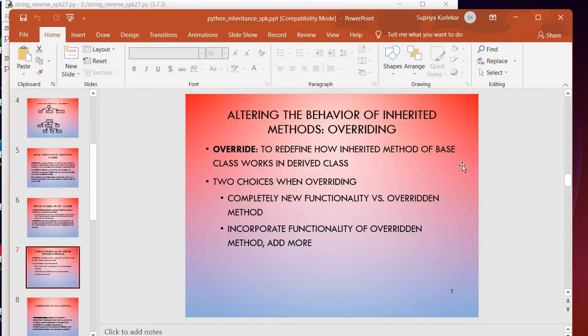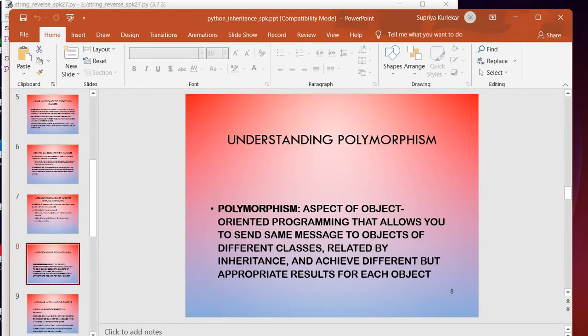Alternatively, the behavior of the particular one, that is, to redefine how an inherited method of a base class works in the derived class. There are two choices when overriding: completely new functionality versus the overridden method, and incorporating the functionality of the overridden method or adding more. So these are the two possibilities. Then the second feature associated with inheritance is polymorphism.